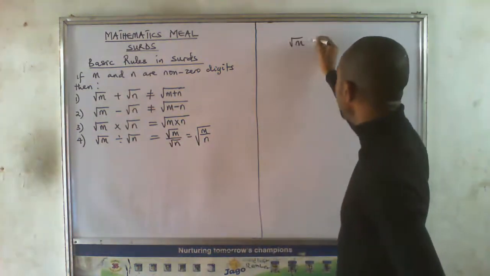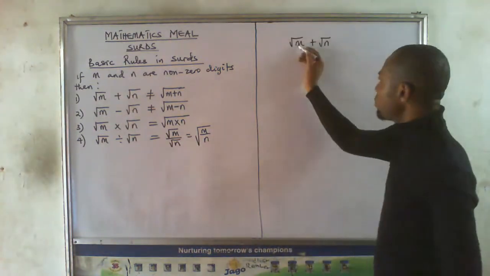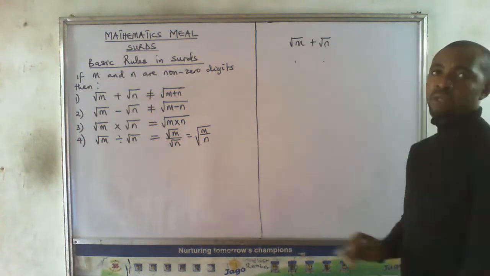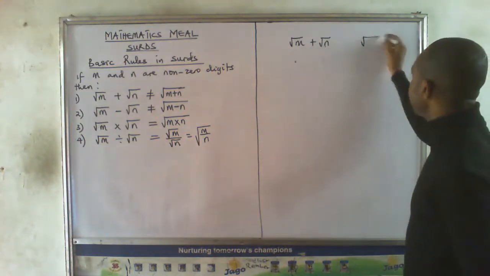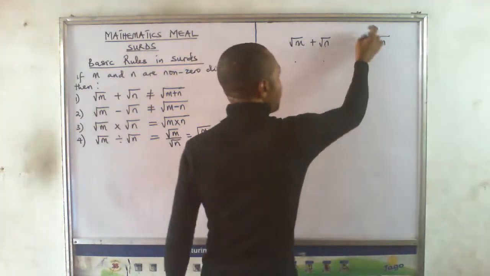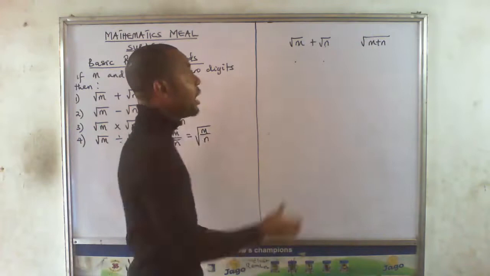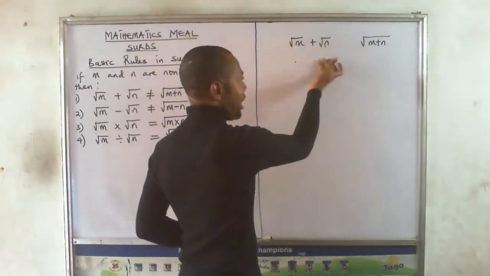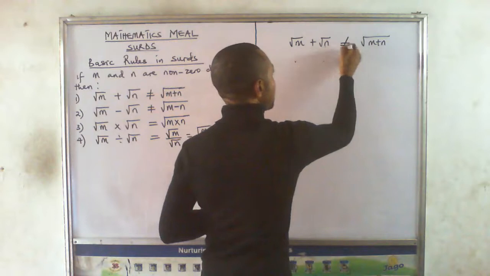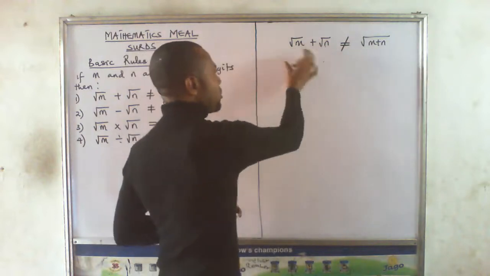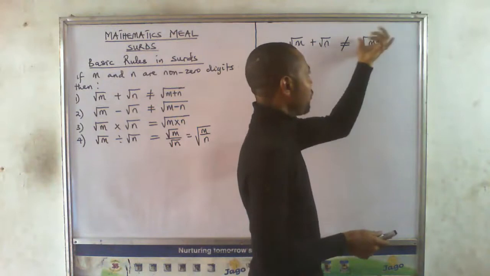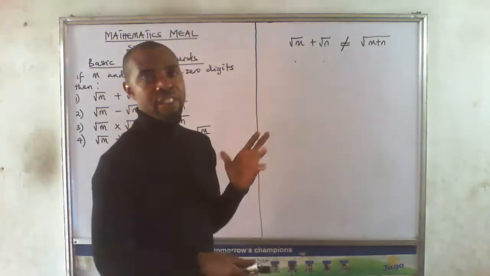Square root of m plus square root of n means find the square root of this, keep it. Find the square root of this, keep it. Then add. But this one implies add these two numbers before finding the square root. Here, find square roots before adding. There, add these numbers before finding the square root. So we are saying that when you find square roots before adding, and when you add before finding the square root, the results are not the same.